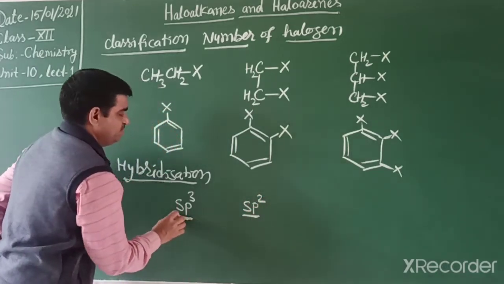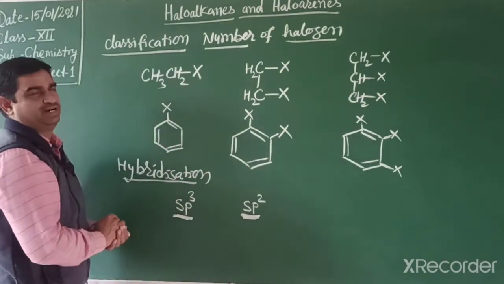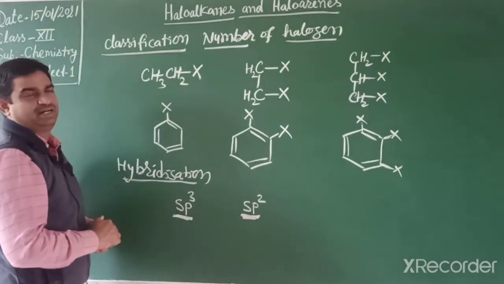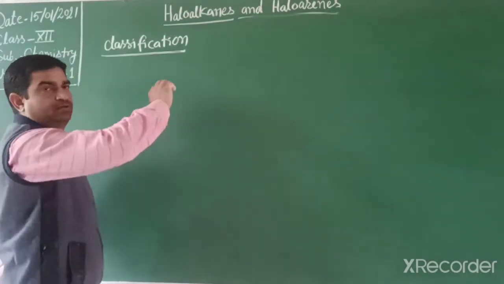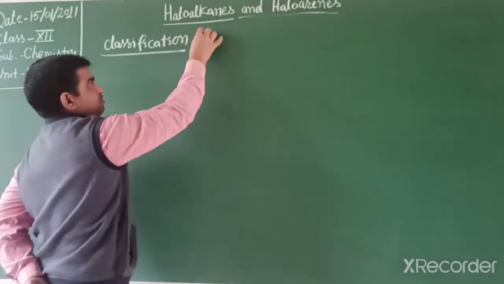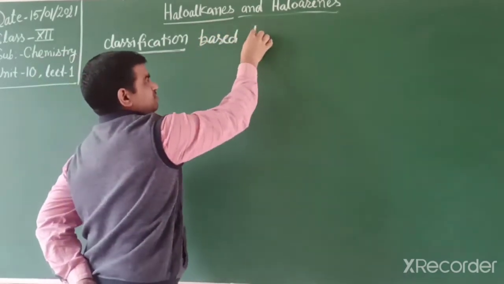So according to the hybridization of the carbon to which the halogen atom is attached, we now classify haloalkanes and haloarenes. Classification based on hybridization.